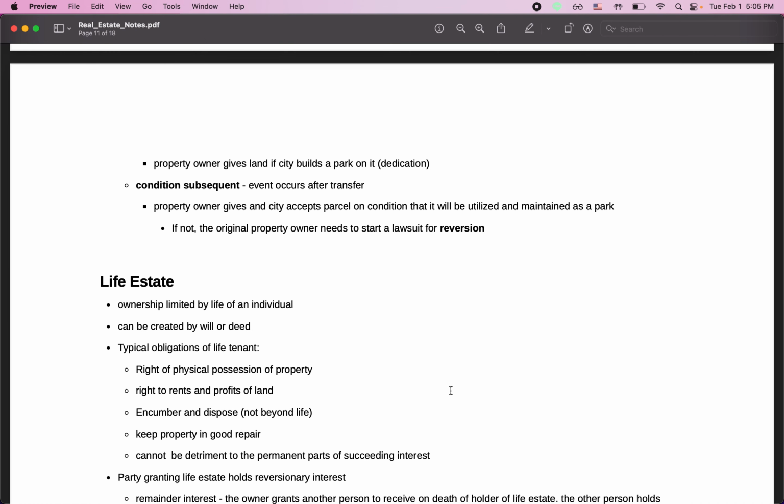Now the third type is a life estate, and this is more easily understood with an example. Let's say one of my grandpa's neighbors took care of him when he was old.